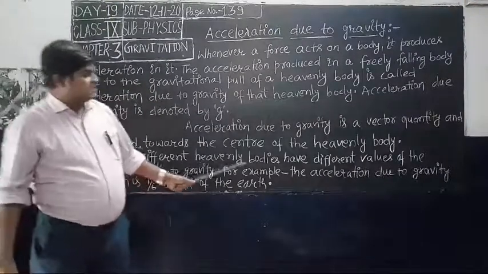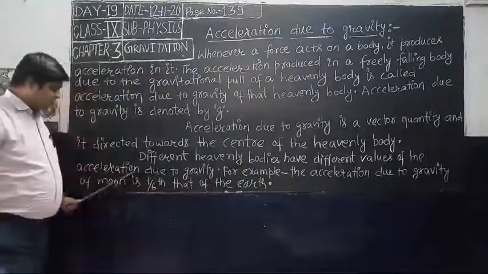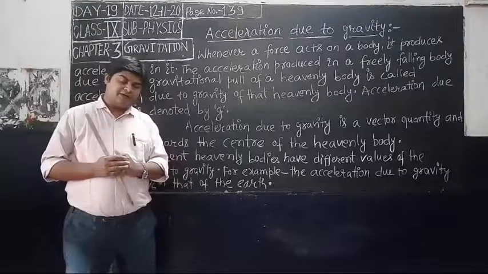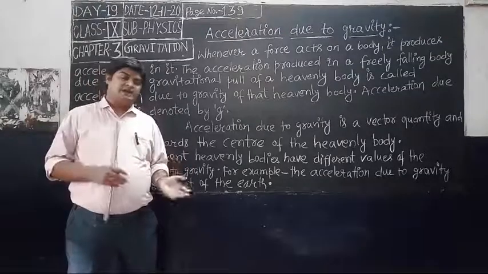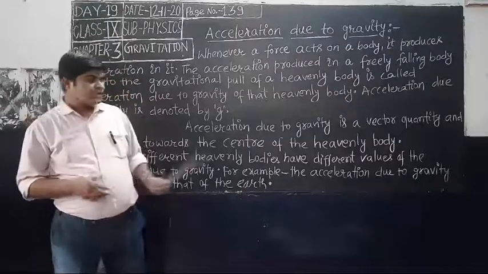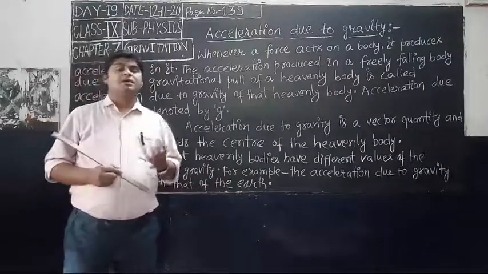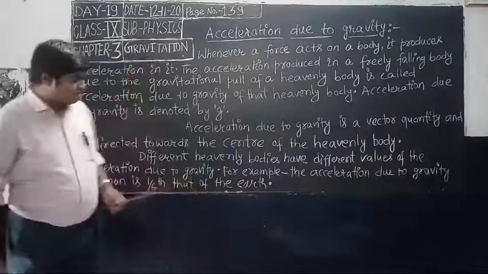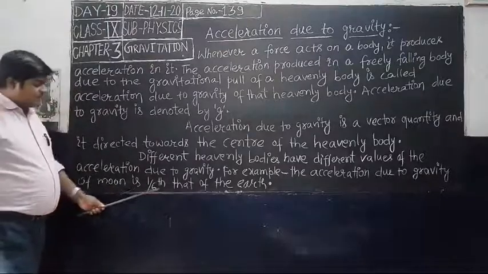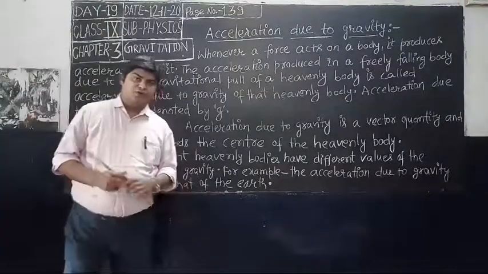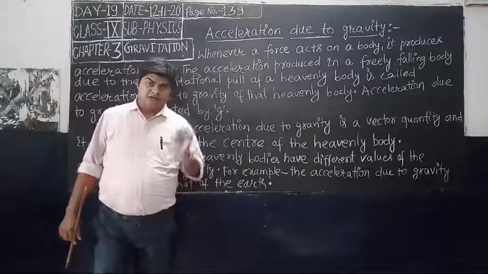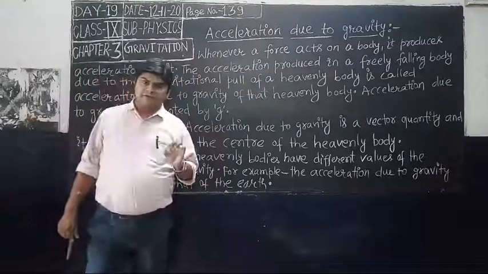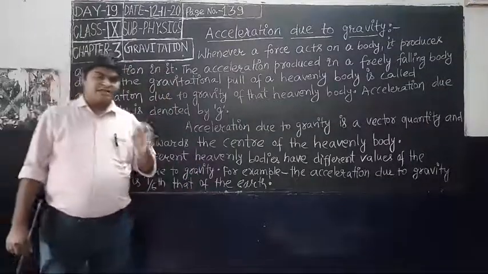Different heavenly bodies have different values of acceleration due to gravity. Earth has a different acceleration due to gravity, and the Moon has a different acceleration due to gravity. It depends upon the values of gravitation. For example, the acceleration due to gravity of the Moon is 1/6 that of the Earth. The acceleration due to gravity on the Earth is 9.8 meter per second square, whereas on the Moon it is 1.63.